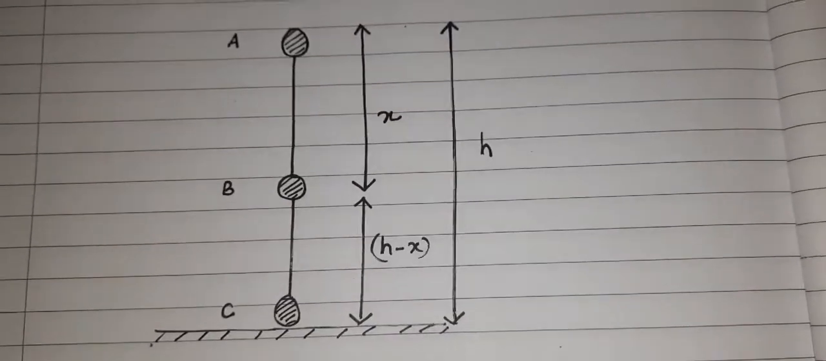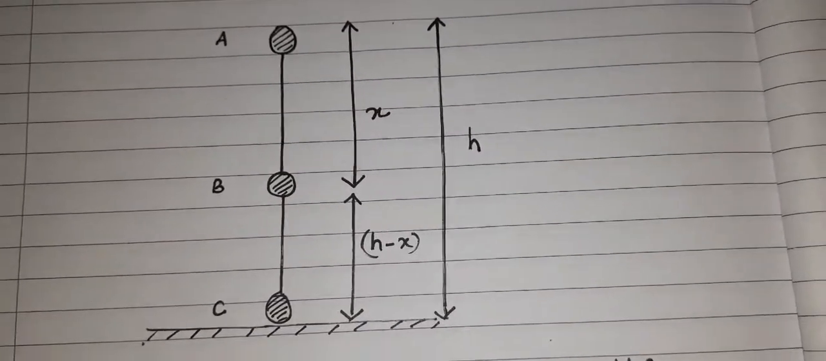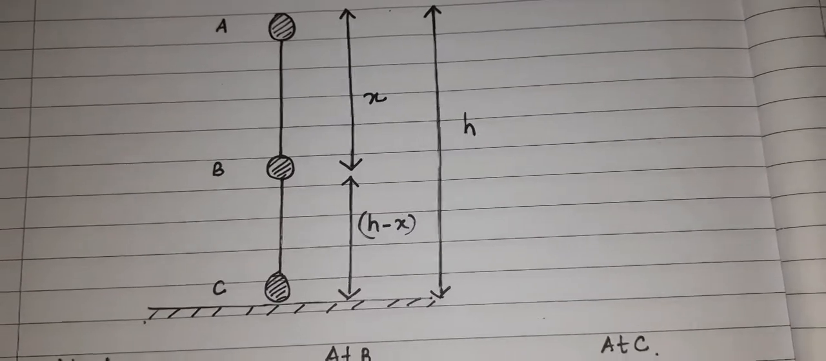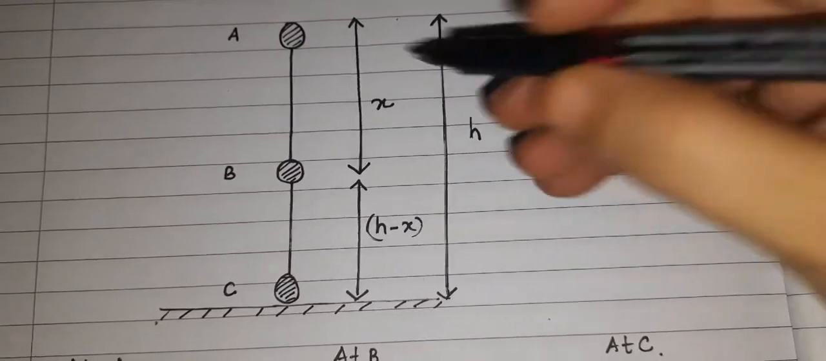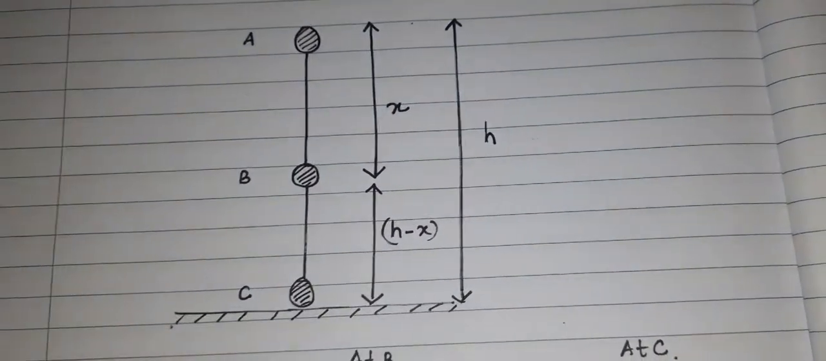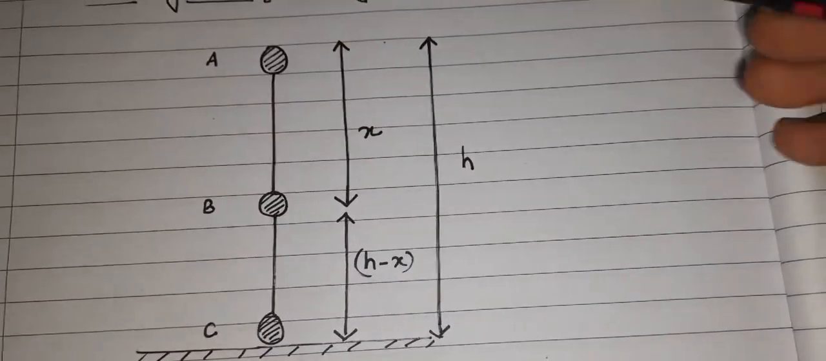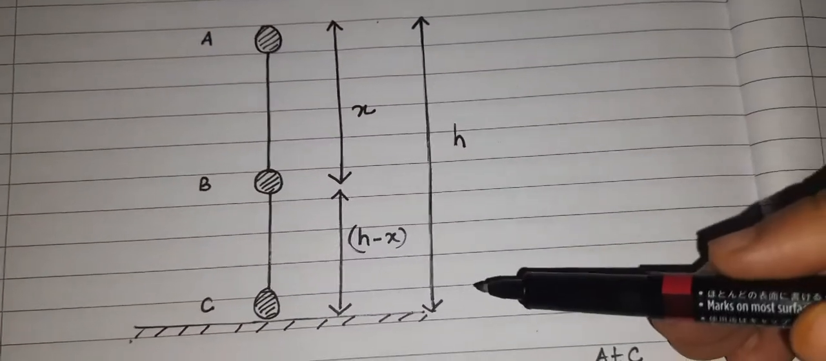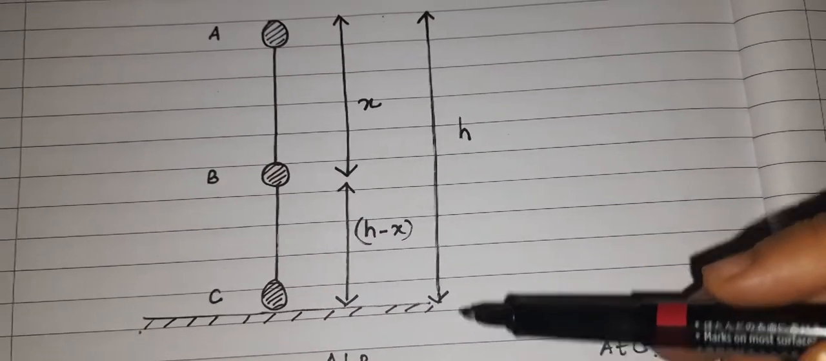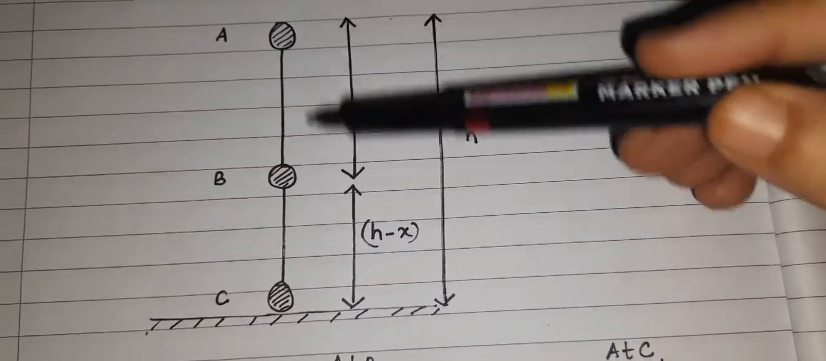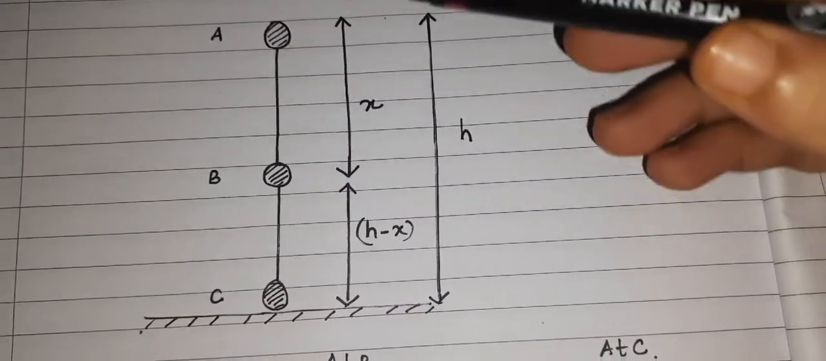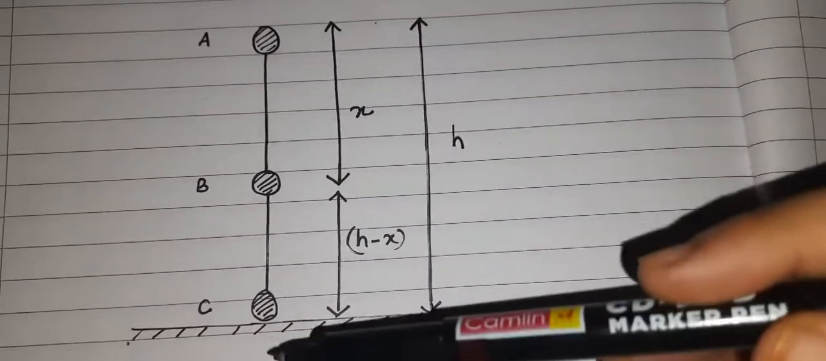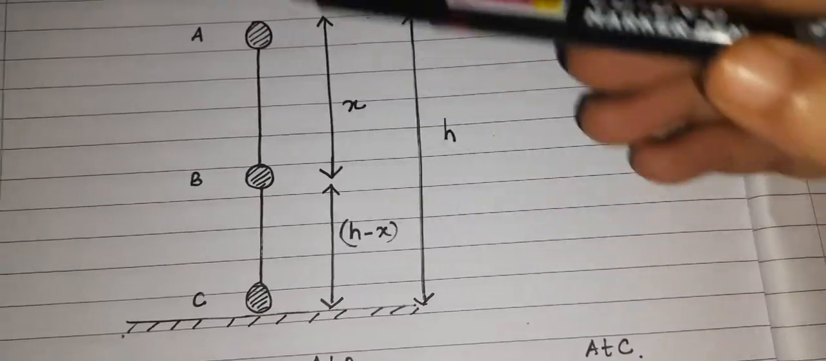Now the derivation circulates around this diagram. As you can see here, there are three balls. It is actually not three balls, it is a ball which is falling from a point which is at a height h with respect to the ground, and this is the ground. And these are three points A, B, C. These three points are actually the position of the ball at a certain point of time.